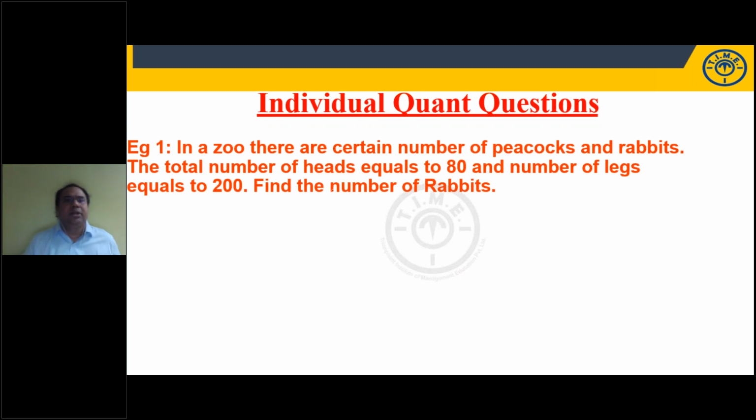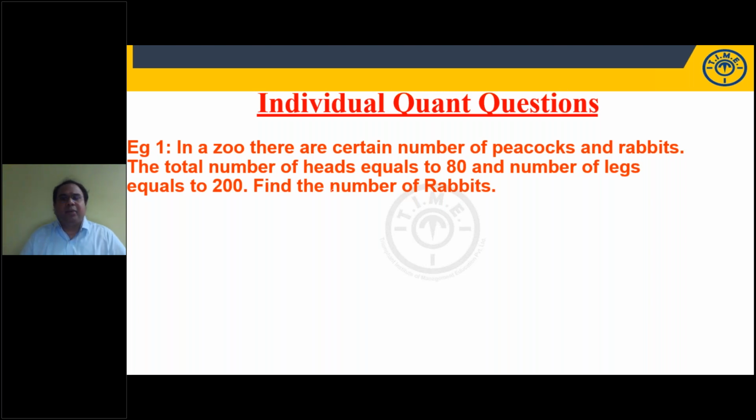Let us take this question. In a zoo, there are certain number of peacocks and rabbits. The total number of heads is equal to 80. Total number of legs is equal to 200. Find the number of rabbits. Anybody would like to try? You can try this question. I have some 4-5 questions here. Maybe time is not sufficient. I'll not discuss all of them. Maybe 2-3 we will see, students.